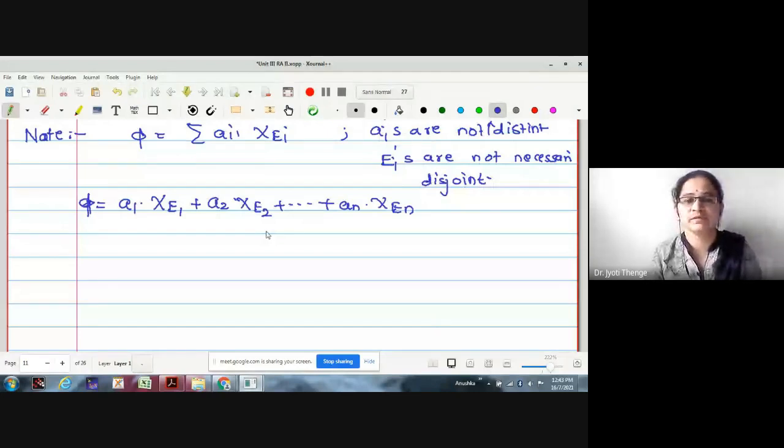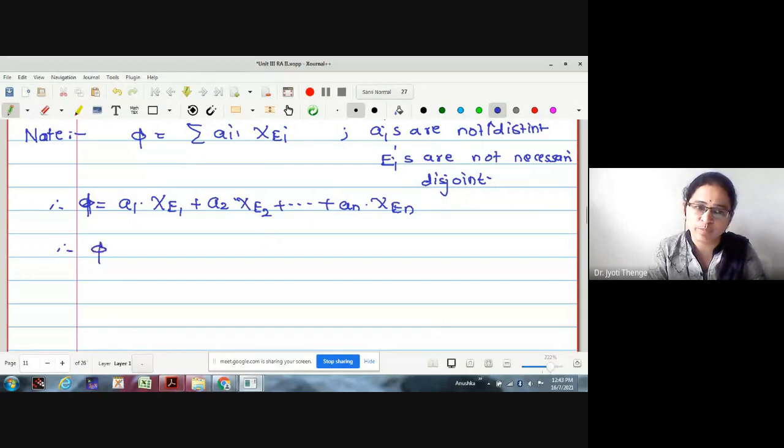Yes, they are simple functions defined on measurable sets, no doubt. Now, in order to find the integration, let me use the previous proposition we have proved, that the integration of a linear combination of simple functions is the linear combination of their respective integrations.